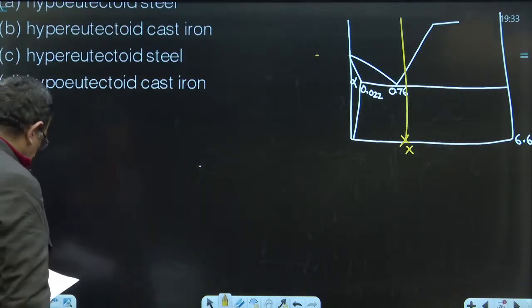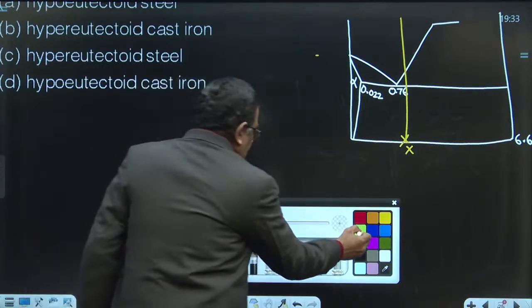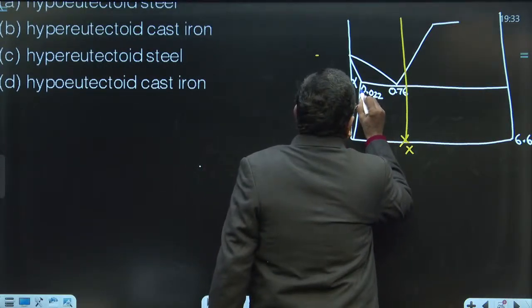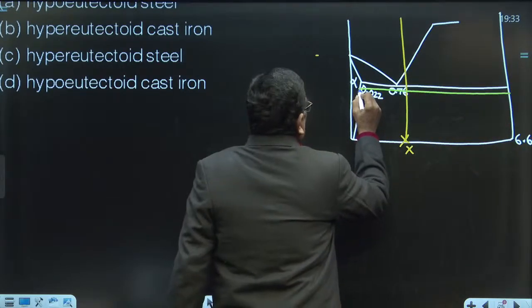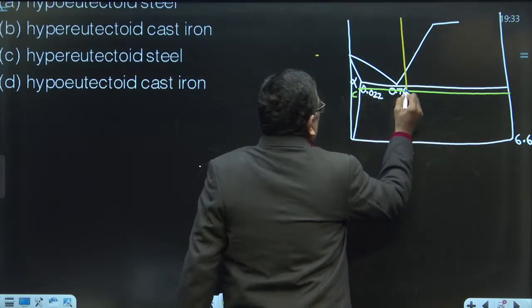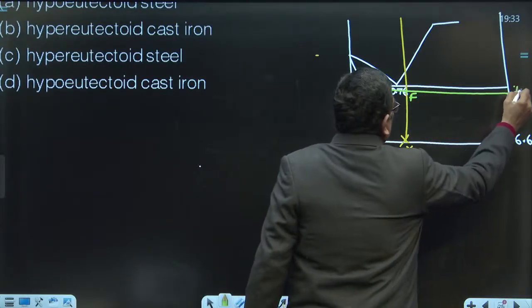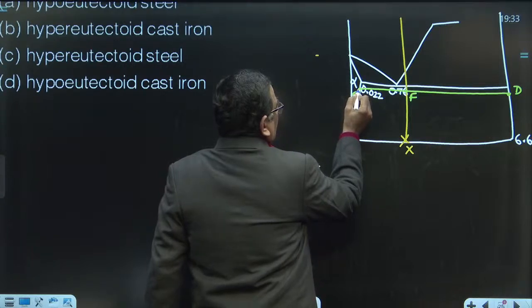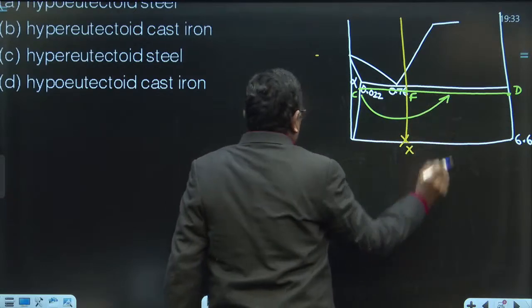Now, how do you get the mass fraction of total ferrite? To get the total ferrite, we have to take a tie line here, as I have already explained earlier. Now, this point is C. Here is fulcrum F. This is point D, right? At point C, the ferrite which exists is called the total ferrite below A1. So, the total ferrite is given by lever arm FD.